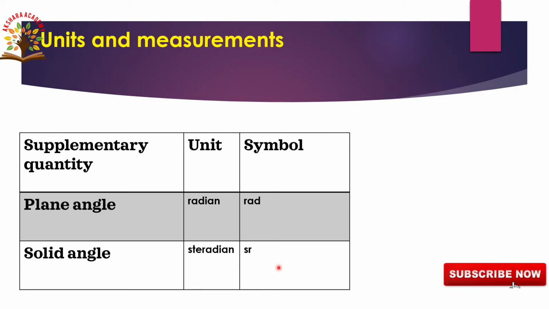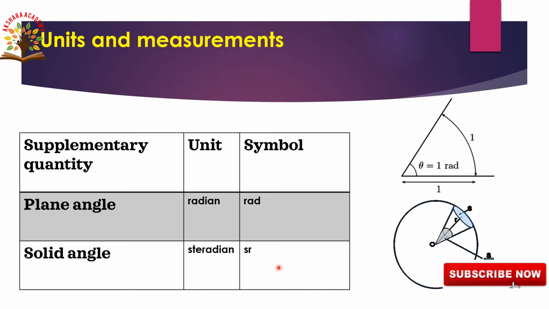Okay, next, this is the diagram. Theta is equal to 1 radian. Here in this picture we are denoting the solid angle. Okay, next.